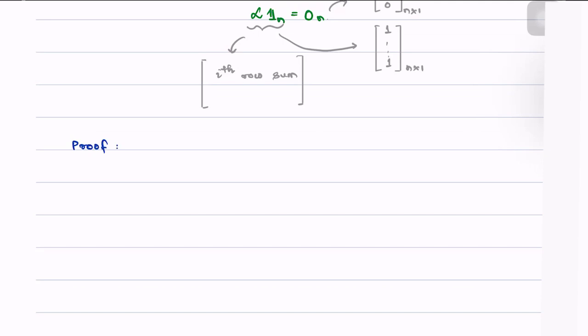Let's start with the proof. Let's start by calculating what exactly is L1n.